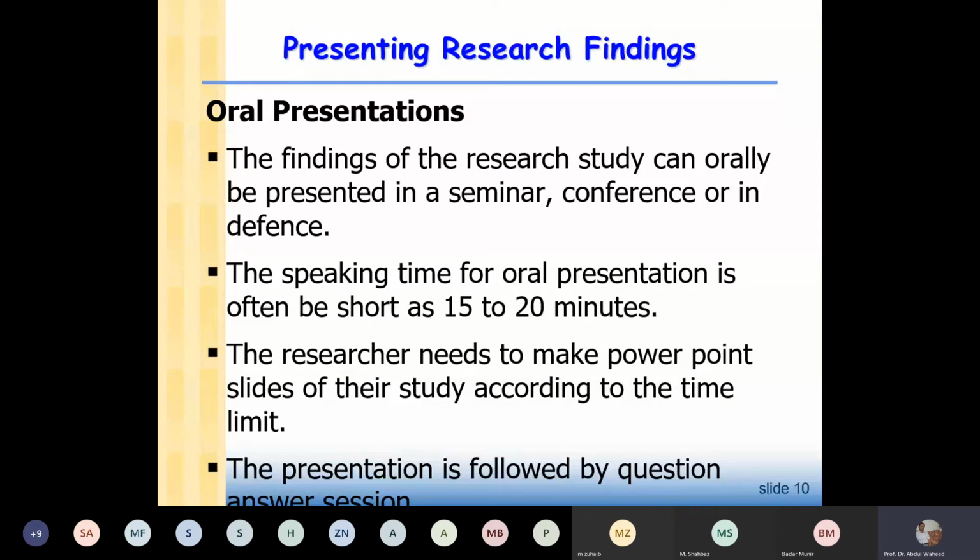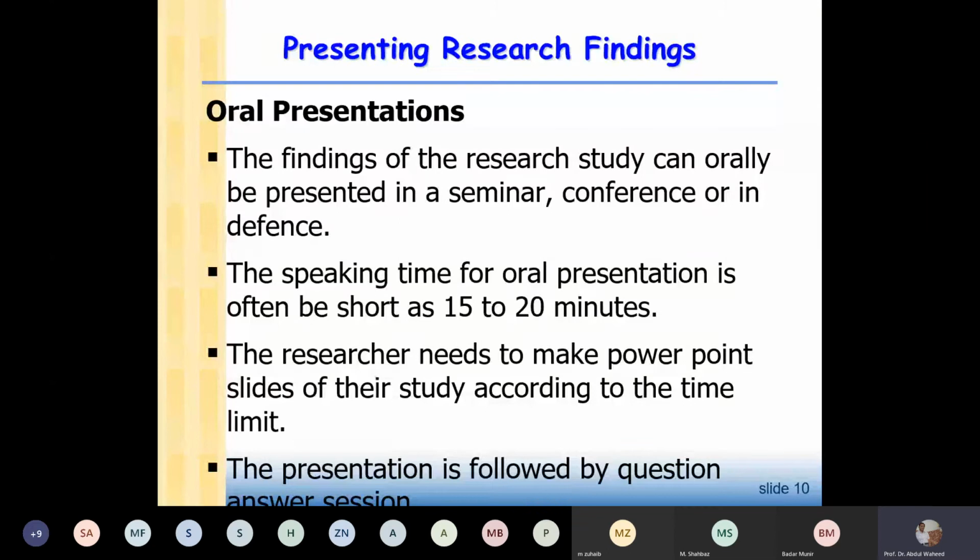So when a thesis is written, then you make a defense of your thesis. In some countries or in some universities, the final defense is open to the public. Anyone can come to listen to you for your thesis work. Normally the presentation time for a conference is 15 to 20 minutes, and then it is followed by a question answer session. And for presentation we make PowerPoint slides.